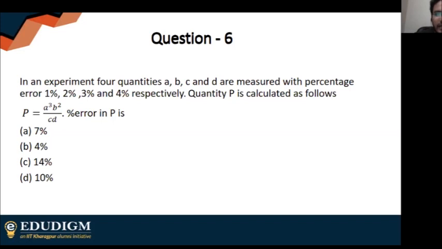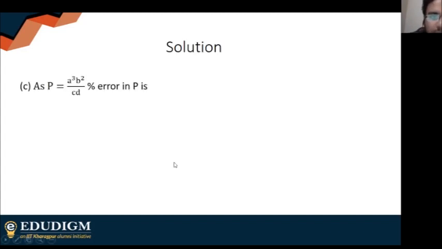P is given as A cube B square C divided by C into D. Anita is saying option C. Shreya is saying option C. Everyone is saying option C. Sojit and Tamanna Yasmin are also saying option C. So yes, the answer is indeed option C.